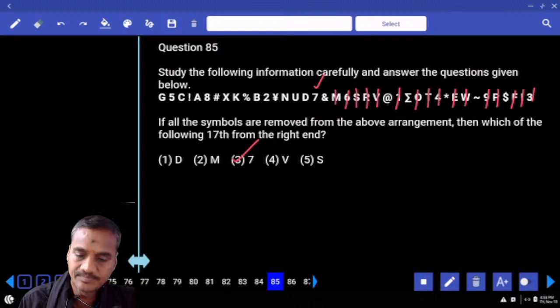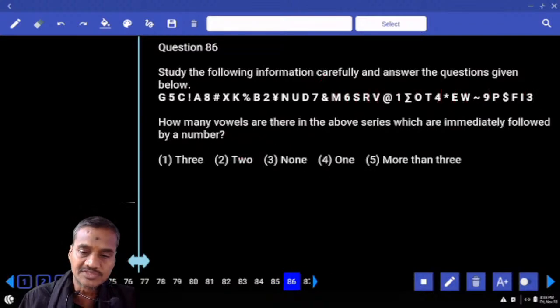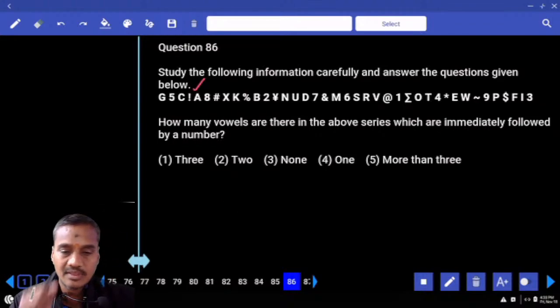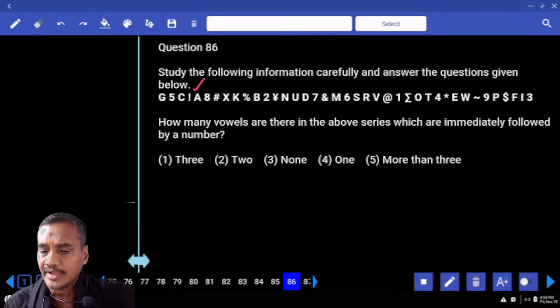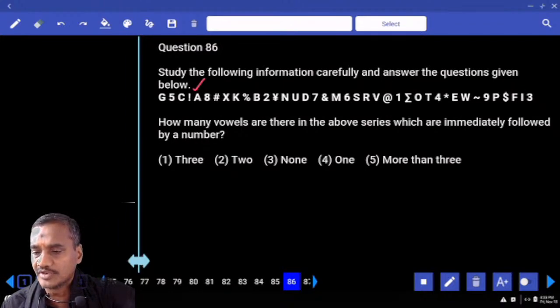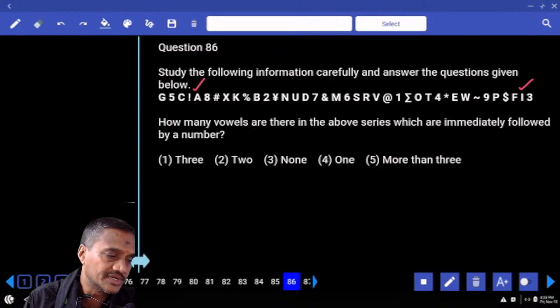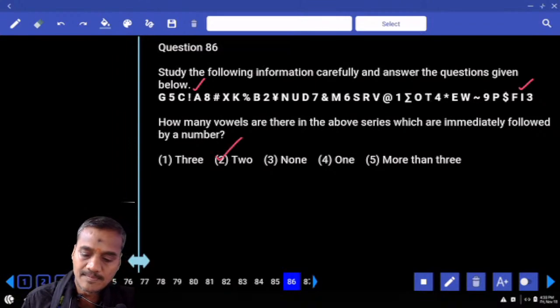Then 86: how many vowels are there in the above series which are immediately followed by a number? Vowel followed by a number. This is a vowel which is followed by a number. The next one, U, is not followed by a number; a vowel followed by a number; O not followed by a number; E not followed by a number; I followed by a number. Hence how many vowels do we have? 2, that is given in choice 2, question 86.